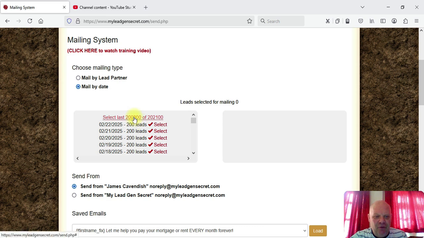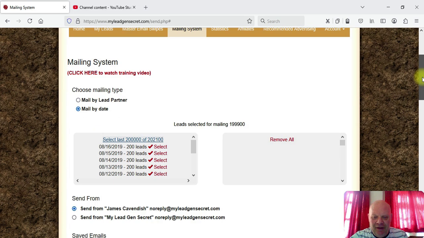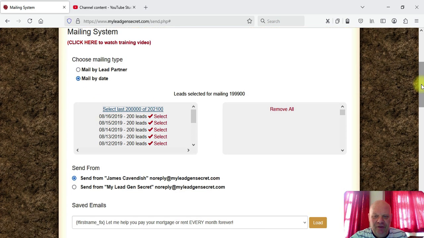You click select all leads, and your leads will then move across from the left to the right hand side. Now I've already got 200,000 leads on this account that I'm going to be sending my message out to. This is purely for example reasons only, and I've already sent my message out today, so this is just walking you through how to add your affiliate link.